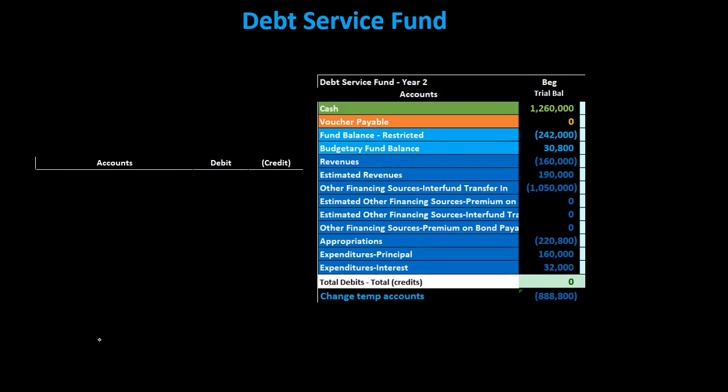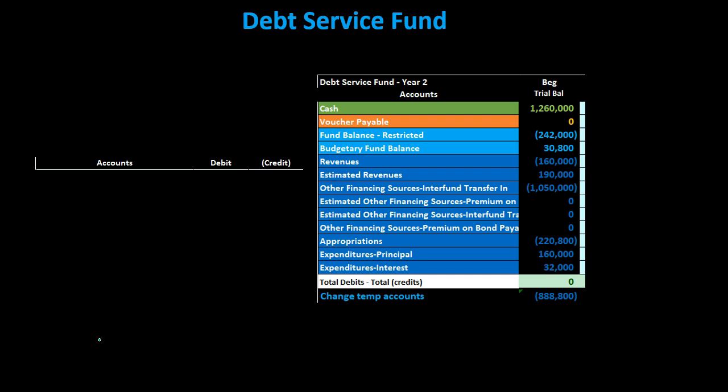Next thing we're going to say is, hey, we didn't know that this other financing source was going to happen when we did the budget. And so we're going to adjust the budget to include this thing that just happened now. And this seems kind of funny because you might be saying, well, it's kind of after the fact. We have the budget. We don't know what's going to happen. Now we know this is going to happen. We're just going to adjust the budget. Yeah, that's what we're basically going to do.